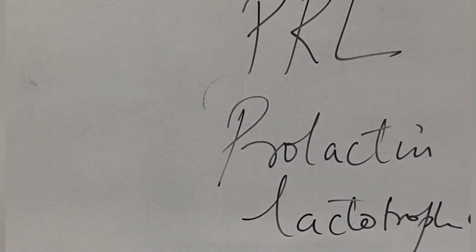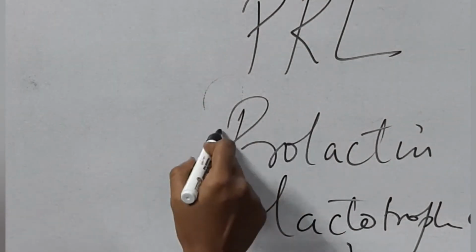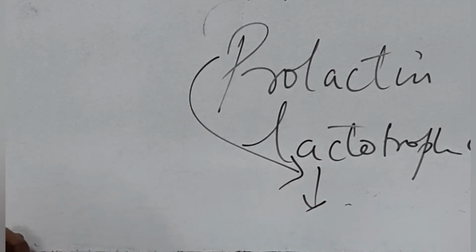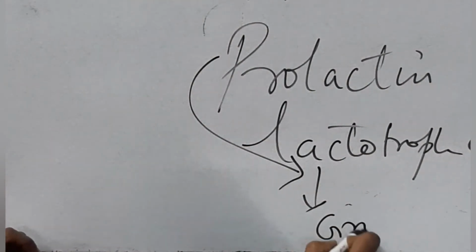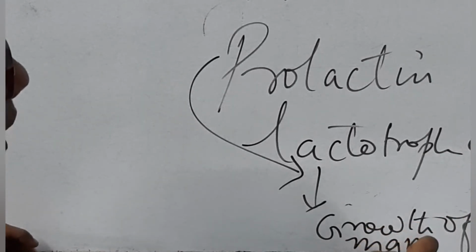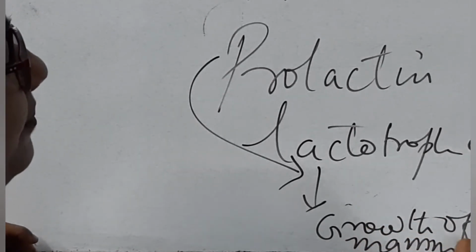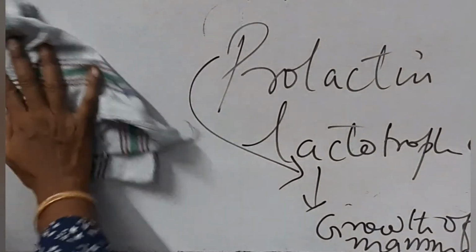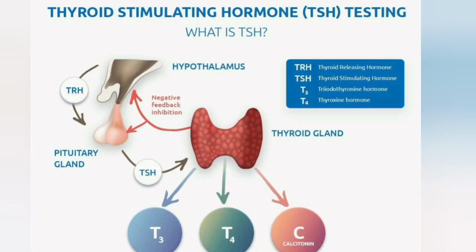Now prolactin regulates the growth of the mammary gland. So prolactin release stimulates the lactotroph cell, and the lactotroph cell will help in the growth of the mammary gland, the mammary cells. So what happens? It will help in milk secretion. It will help in the formation of milk in the mammary gland. This is the function of PRL. So this is the second one. Third one is TSH.